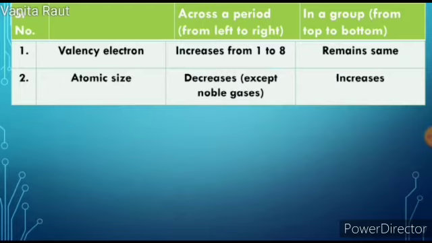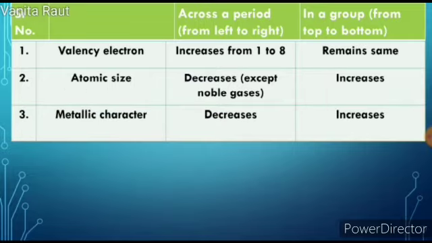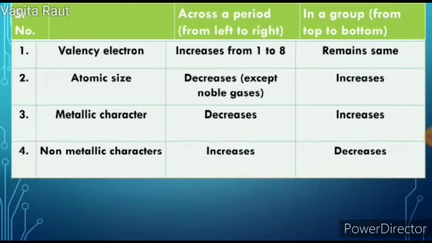Number 2: atomic size. In a period it decreases except for noble gases, and in a group it increases. Third character, metallic character: it decreases in a period and increases in a group. Fourth, non-metallic character: it increases in a period and decreases in a group.